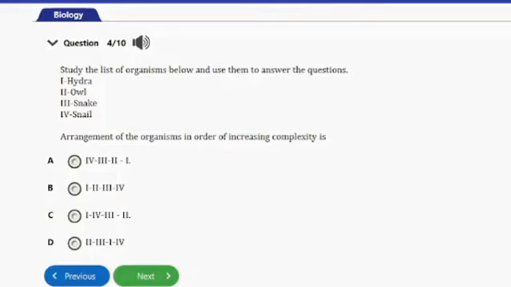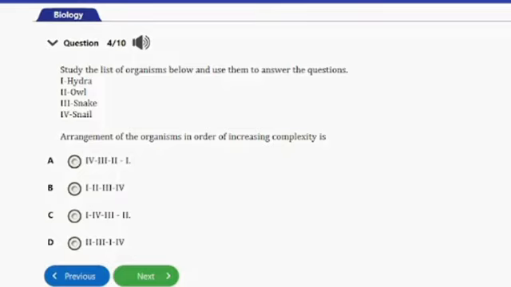The least in complexity here is the hydra, which is the first to evolve among all these if you consider them based on their evolution. So you have the hydra first, followed by the snail, which is IV, then the snake, and then the owl, which is a bird.